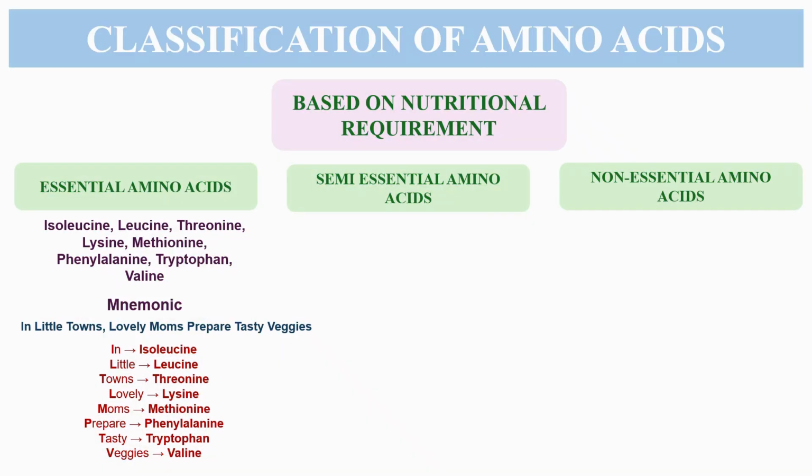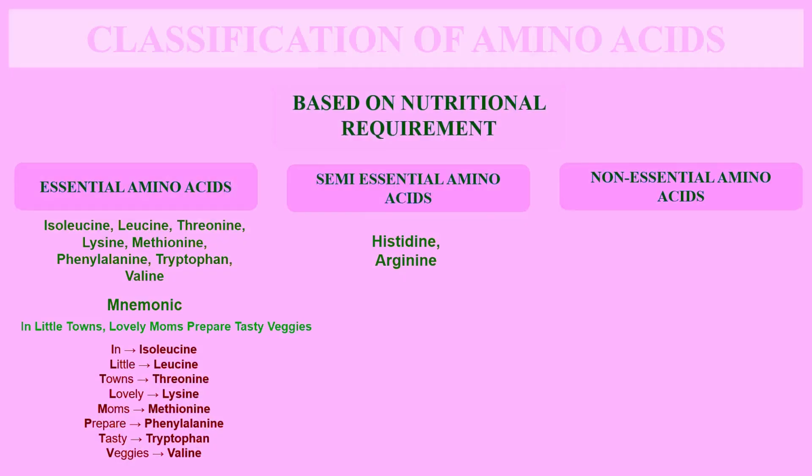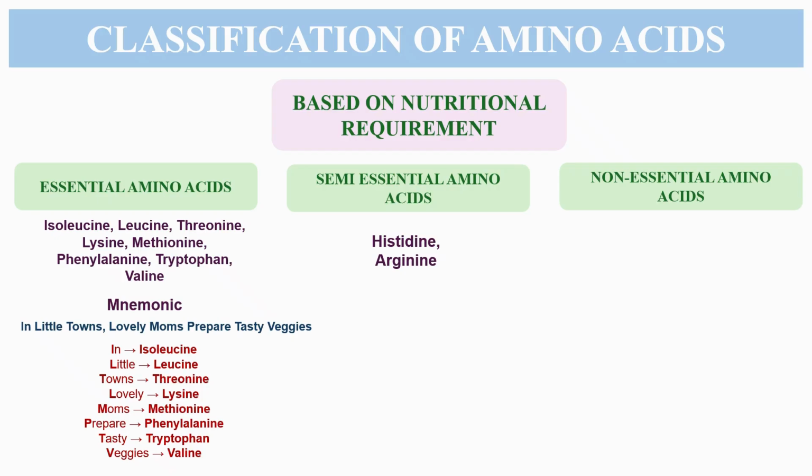Then there are the semi-essential amino acids, which are those that the human body can synthesize but may not produce in enough amounts under certain conditions such as infancy, during any disease or stress. And there are only two amino acids, that are histidine and arginine, that lie in the classification of the semi-essential amino acids. And the non-essential amino acids are the amino acids that the body can synthesize on its own, meaning they don't need to be obtained from food. So all other remaining amino acids are classified as non-essential amino acids.